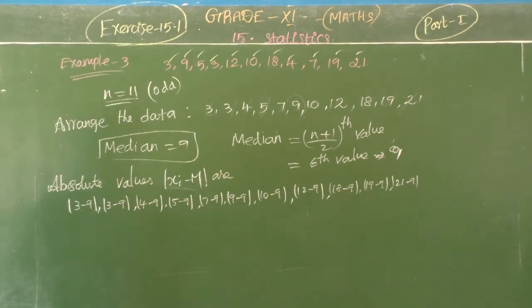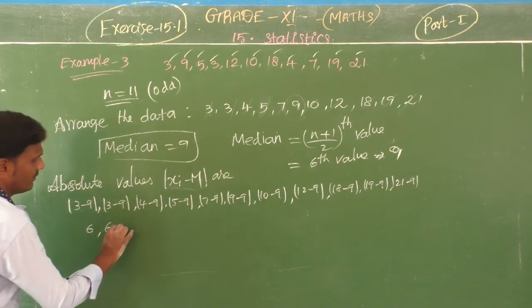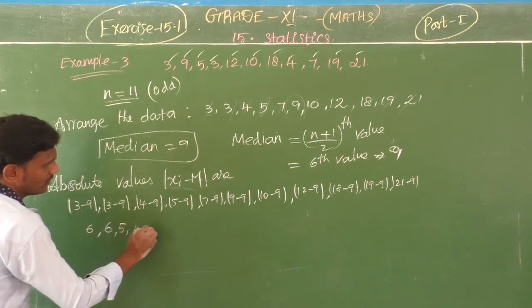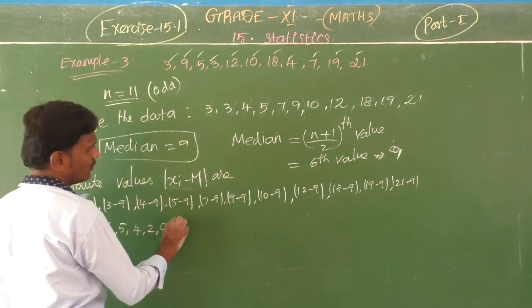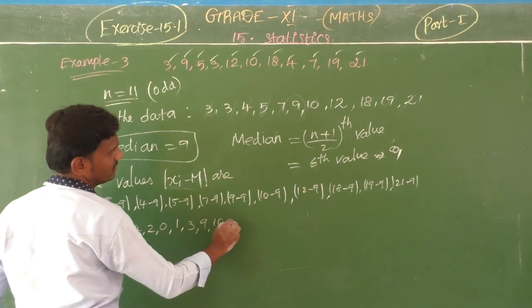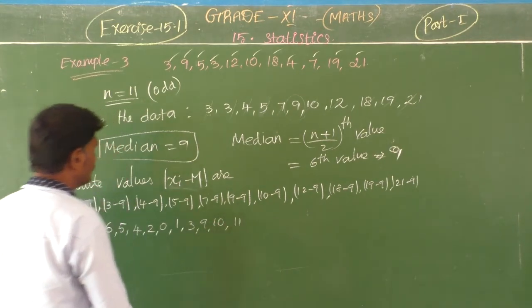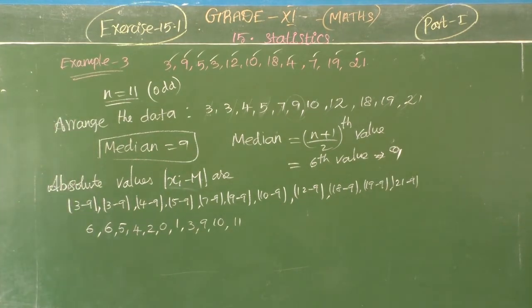Finally, what values are coming? 3 minus 9, 6. So here also 6, 5, 4, 2, 0, 1, 3, 9, 10, then 11. So these are the absolute values.